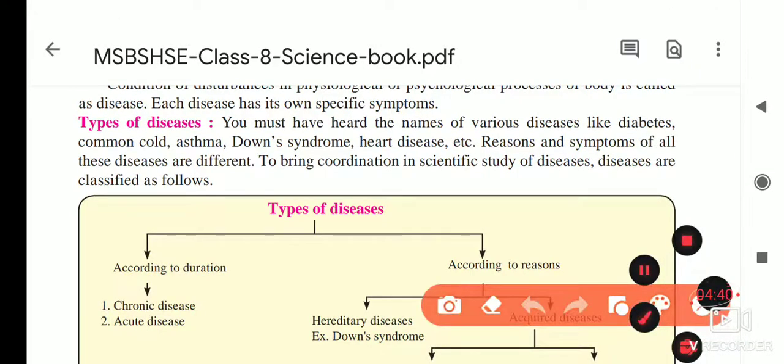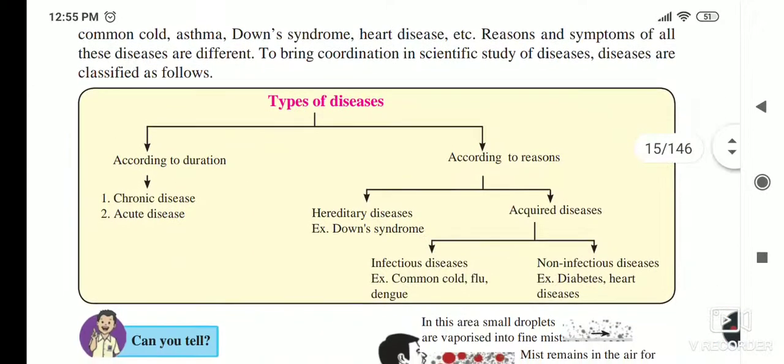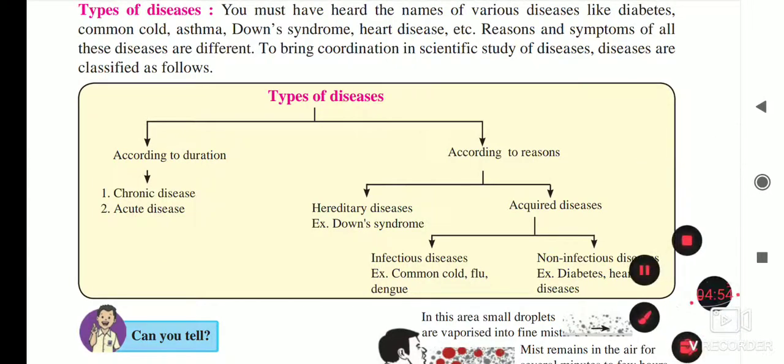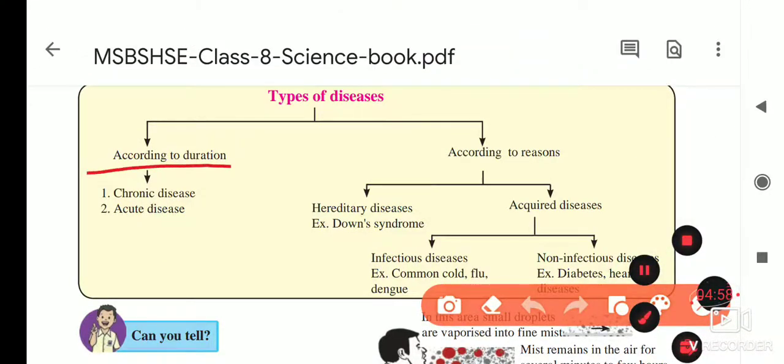Okay, and which are those? Diabetes, common cold, asthma, Down syndrome, heart diseases. So reasons or symptoms of these diseases are different. To bring coordination between them, diseases are classified into the following types. So first of all, which are those? First is according to the duration. Okay, means it's a span.